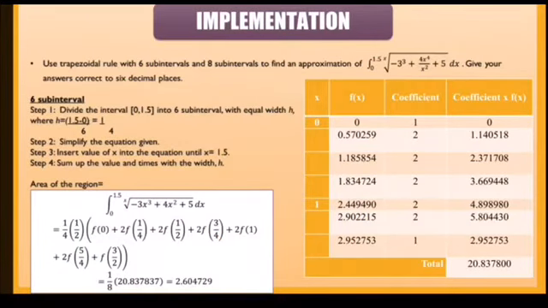For 6 subinterval, divide the interval from 0 to 1.6 into 6 equal subintervals. Next, we simplify the equation if the equation can be simplified. The third step, we create the table like the right one so that we can find the value of s and the value of fs. From the fs value, we multiply it with the coefficient. The sum of the fs times coefficient, we multiply again with the width, which is 1/4. The final answer is the area under the function.